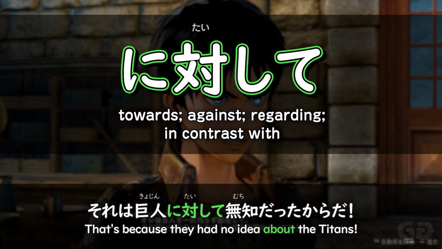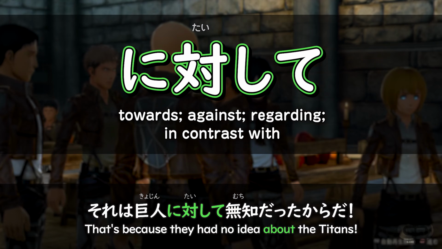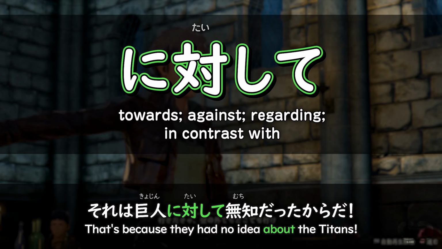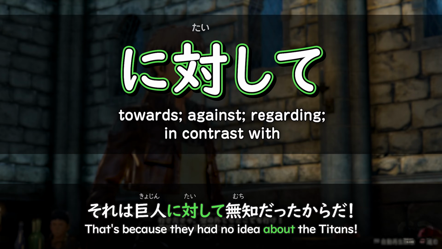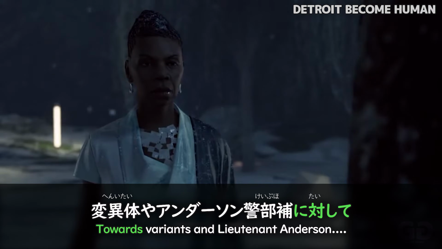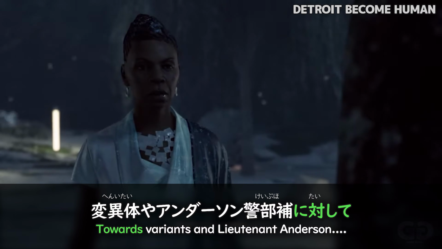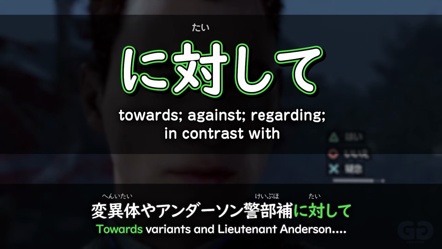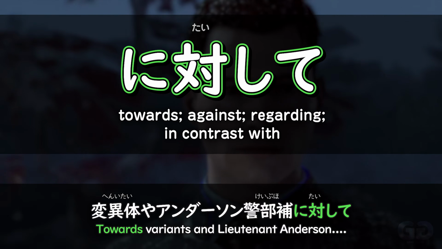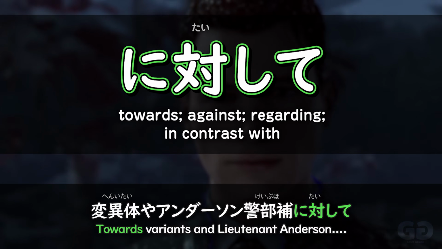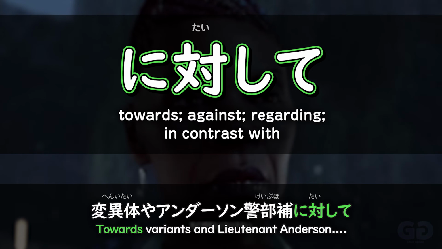So like seen here in Attack on Titan 2, ni taishite is used with the noun kyojin, the Titan. So here it's kind of acting as almost like about the Titans or regarding the Titans. And this is connecting the fact that they had no idea about the Titans, no idea regarding the Titans. 兵隊アンダーソン警部補に対して感情を抱いたのですか? Or like seen here in Detroit Become Human, towards Variance and Lieutenant Anderson. Do you hold feelings for? So the feelings are towards the two things that come before ni taishite.